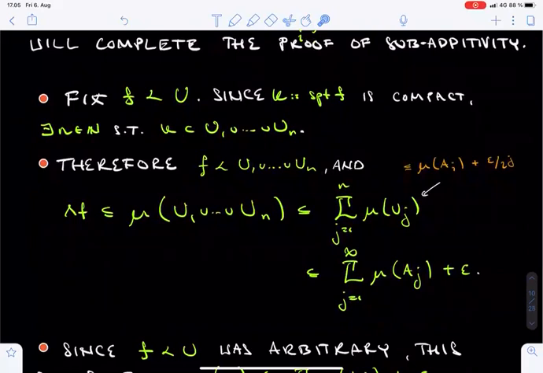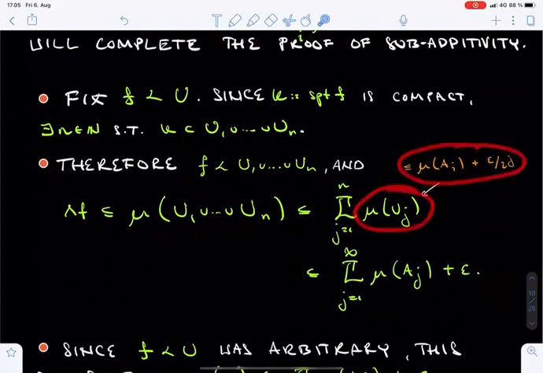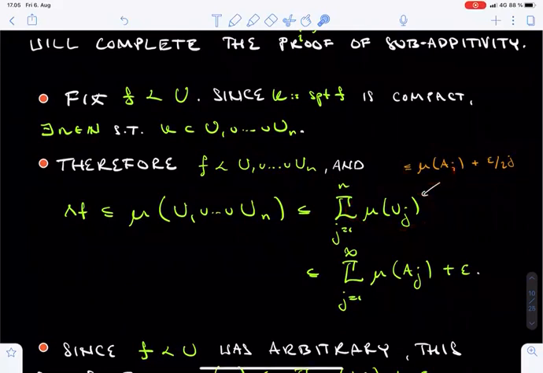Now we are in a position where we may use the first part of the argument for finite unions of open sets. This mu measure is bounded from above by the sum of the mu measures of the sets Uj. Finally, the sets Uj were chosen so that the mu measure of Uj is bounded from above by the mu measure of Aj plus epsilon over 2 to the power j.